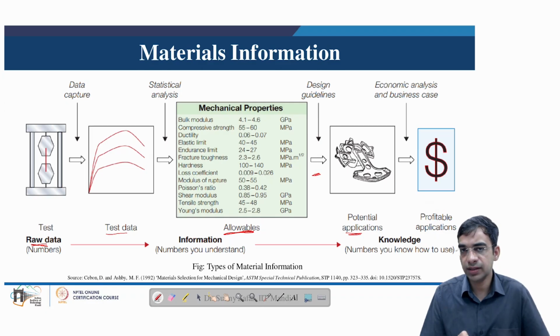So it is not always a particular value which is available, but the values are available over a range. And when we have these values over a range, we can understand what is the variability in these properties. This variability is very important for the design process of any product, because in the design we look at what are the allowable stresses which a particular material can take, and what are the failure criteria which can be applied in a particular scenario.